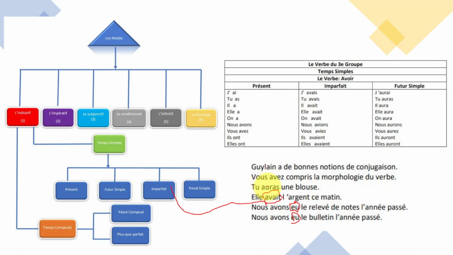This one is coming from right here. Now, Guylain a des bonnes notions de conjugaison. So, this one, it's coming from right here. Okay?